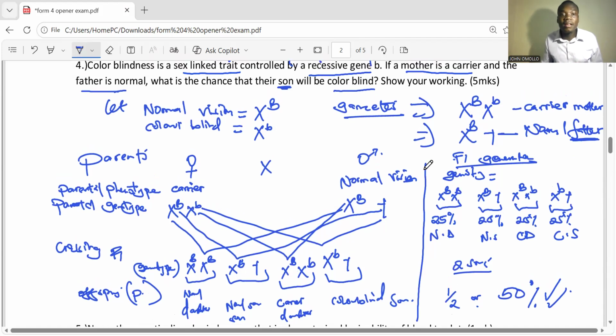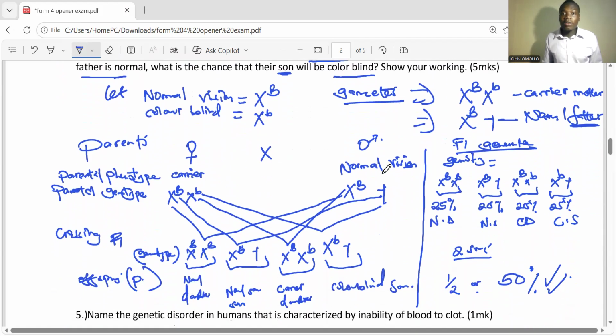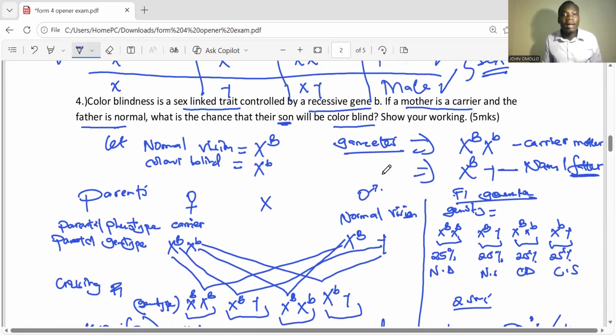Now, these are very, very good questions under genetics, and you need to ask me a lot of questions based on this one for you to easily understand. Today, the question was under colorblindness. Tomorrow, I don't know whether the question will be about which color.